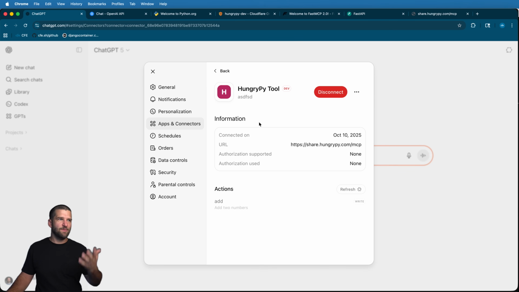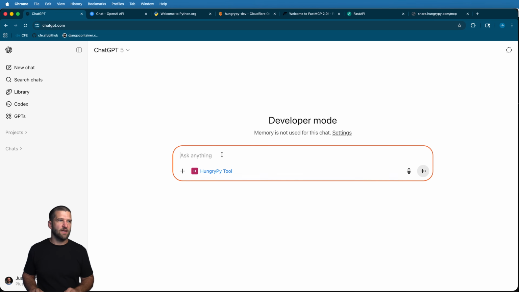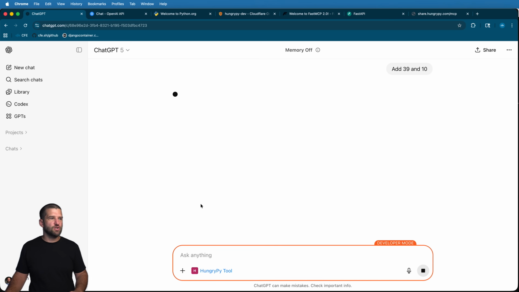I say tool a lot, but this is an MCP server, right? So this is my MCP server app, and then the tool itself is the functions that are in there that ChatGPT will be able to call. Okay, so what I want to do here now is call that tool. So I'm going to go ahead and add it in by doing @ and then the tool name itself, and then I'll go ahead and say add 39 and 10, right? And so what it should do is call my tool.